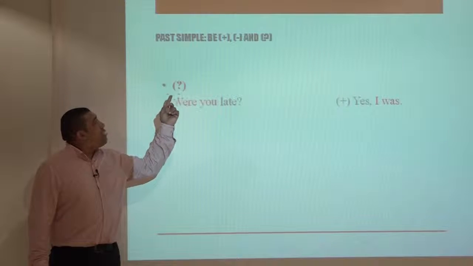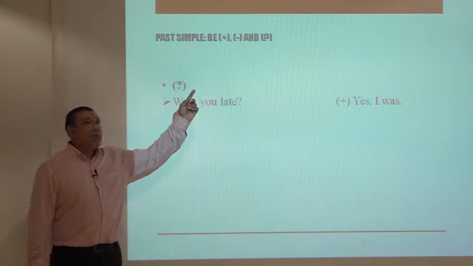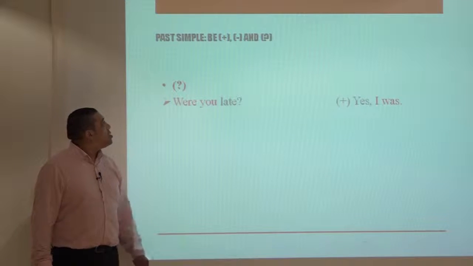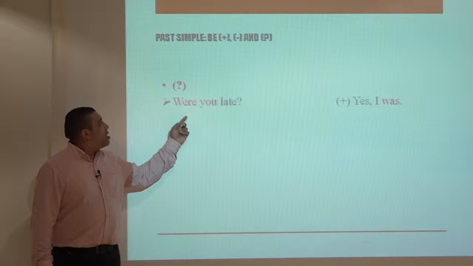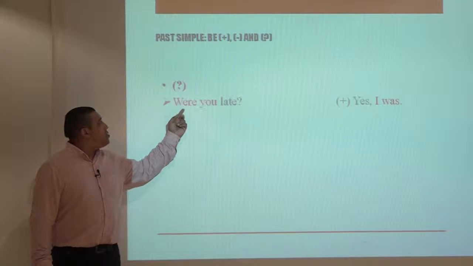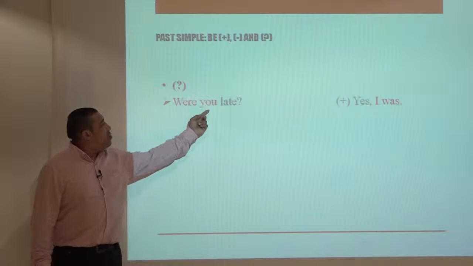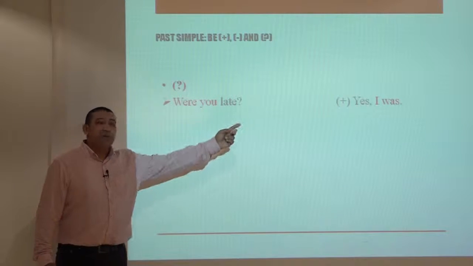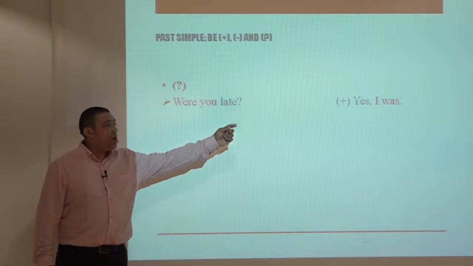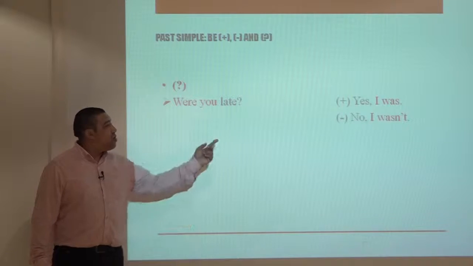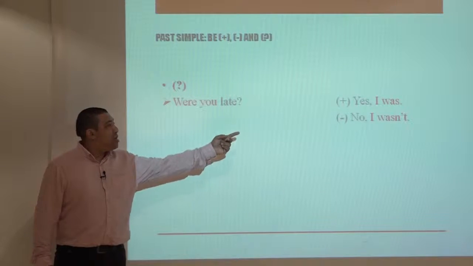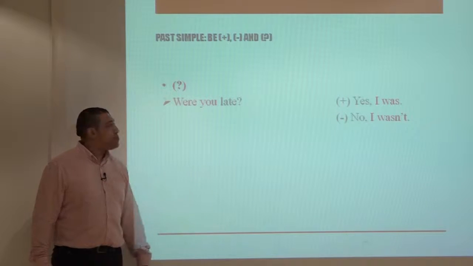Past simple to be with positive, negative, and question forms. For question forms with you, we always use were. We put were in front of the sentence. Were you late? If the answer is positive, we say yes, I was. Or if the answer is negative, we say no, I wasn't.